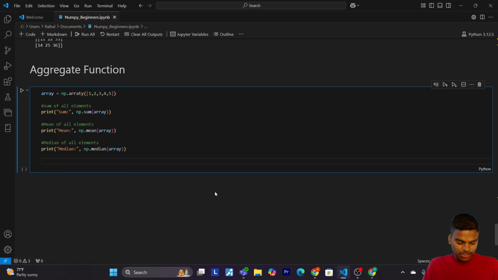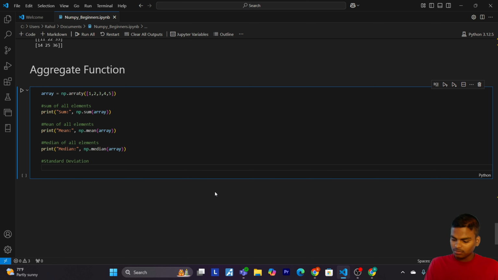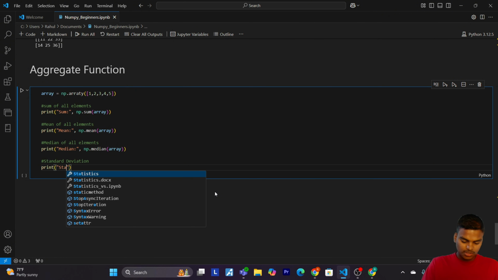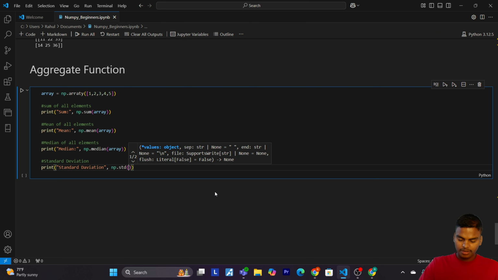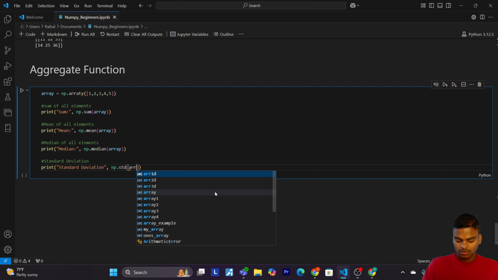Now find the standard deviation. So now print standard deviation, np.std of the array.